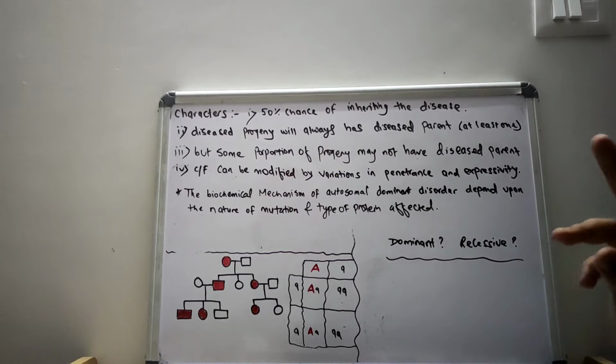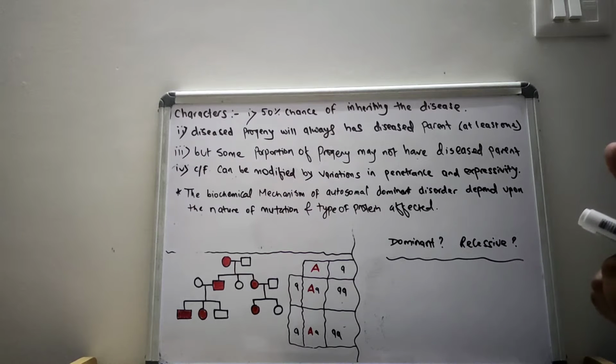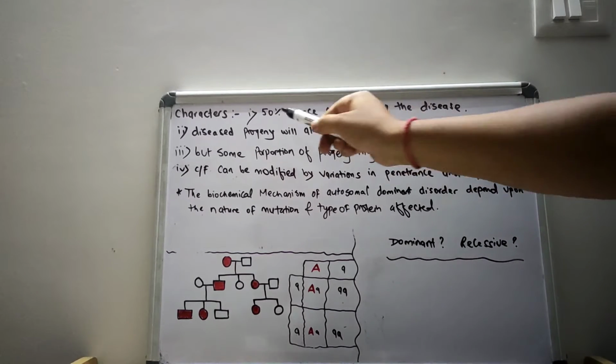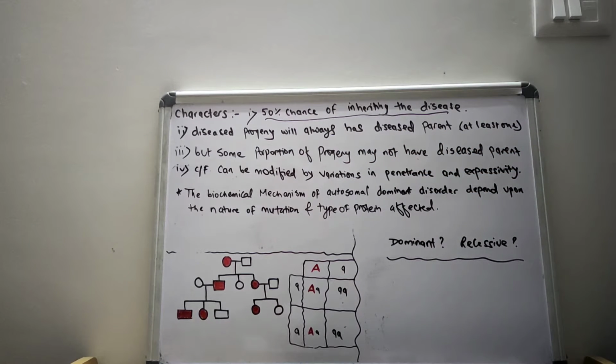So the family history is very crucial to the diagnosis. With one affected heterozygous parent, on average, half of the children are affected. So there is always a 50% chance of inheriting the disease.